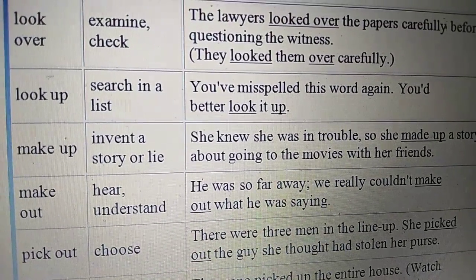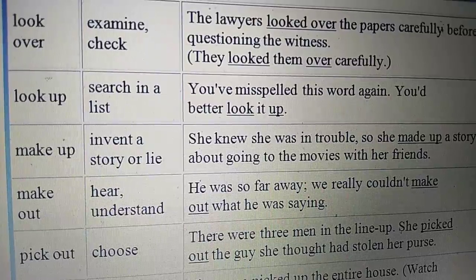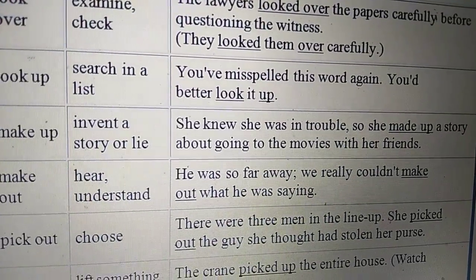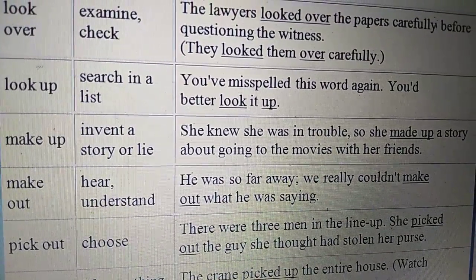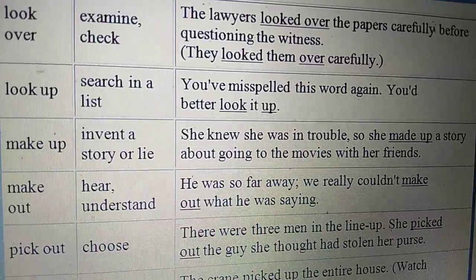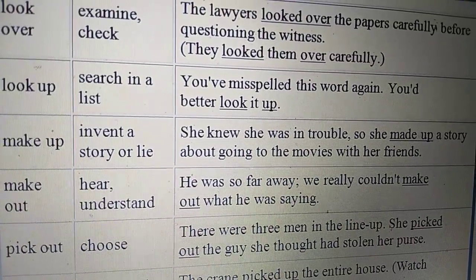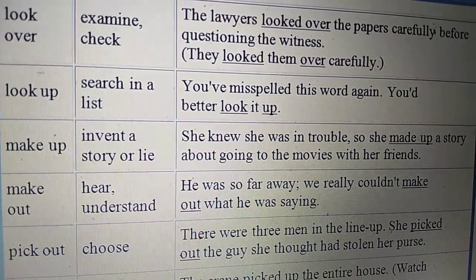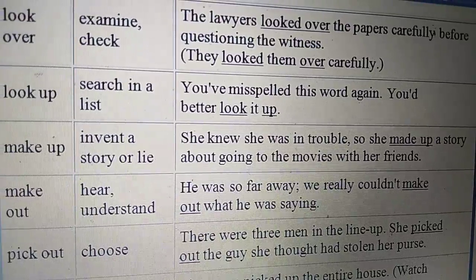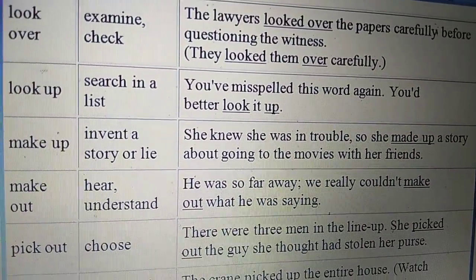Make up. Make up means to invent a story or lie. She knew she was in trouble, so she made up a story about going to the movies with her friends. Next, make out. It means to hear or to understand. He was so far away we really couldn't make out what he was saying.